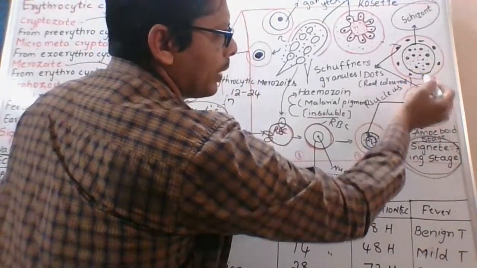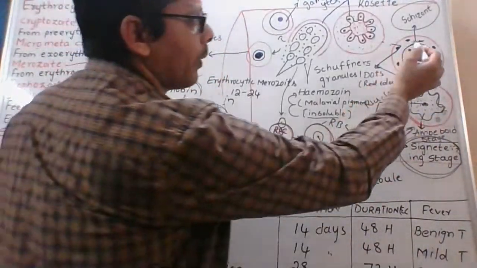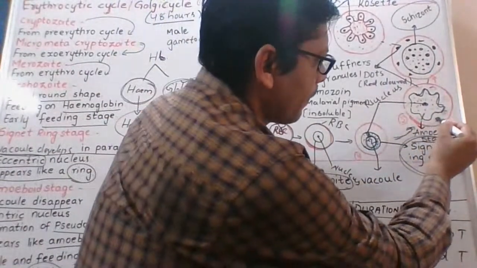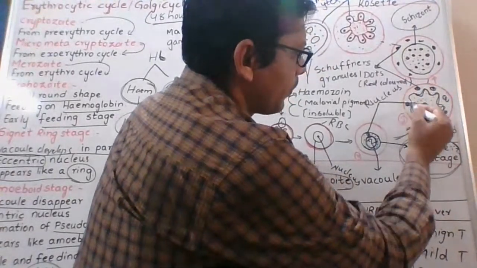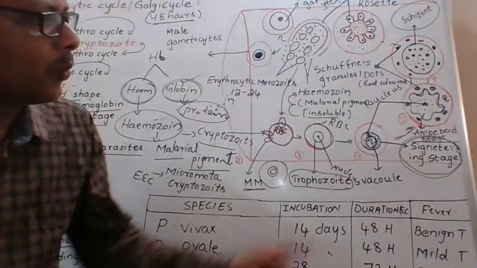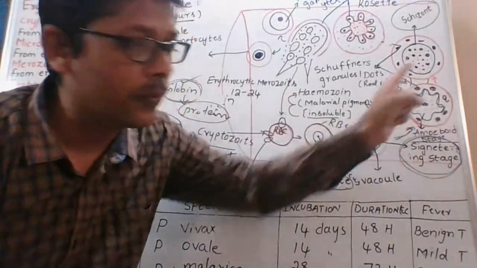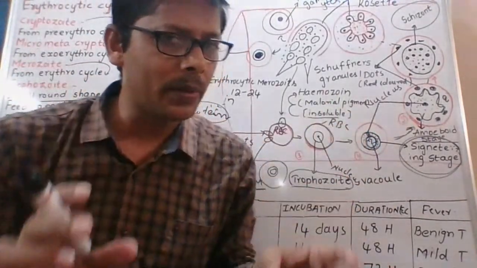Okay, this is the nucleus. Here there are many daughter nuclei. Here only one nucleus is present. Okay, then you can observe here some dots I am putting here. Okay, here very important 2 marks question. This one also is a 2 marks question. What are these dots I put here? In the cytoplasm of RBC, there are some dots.